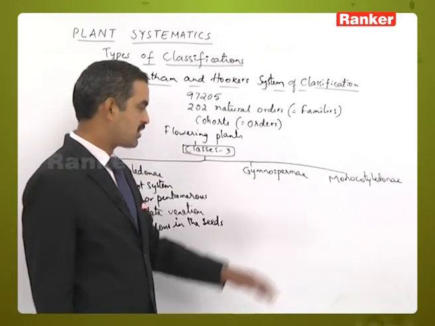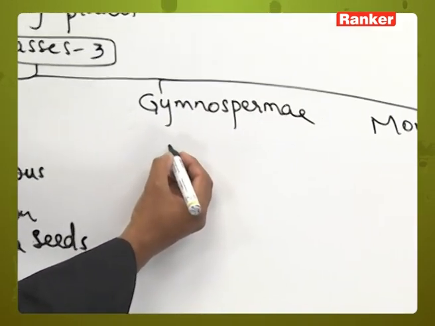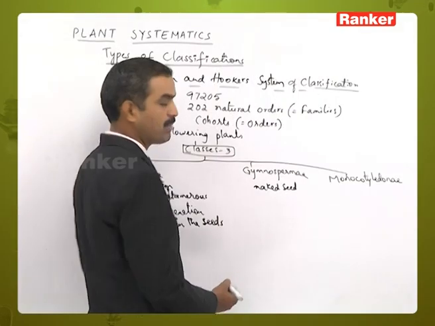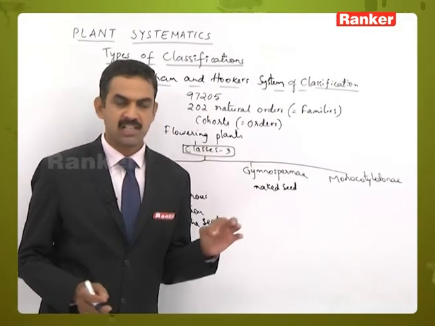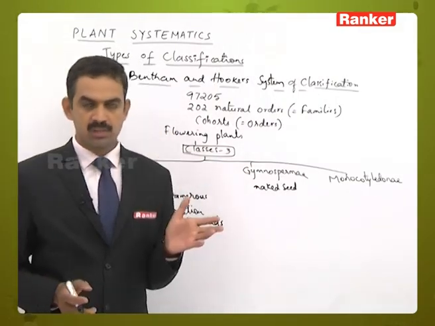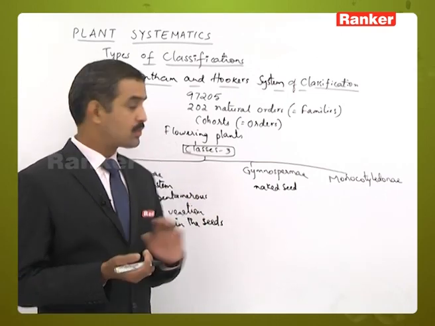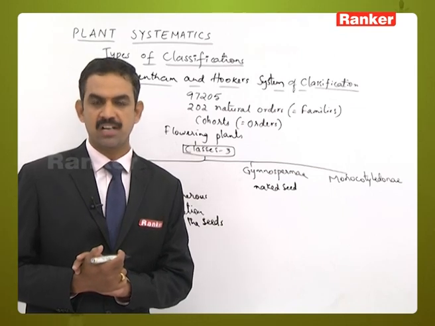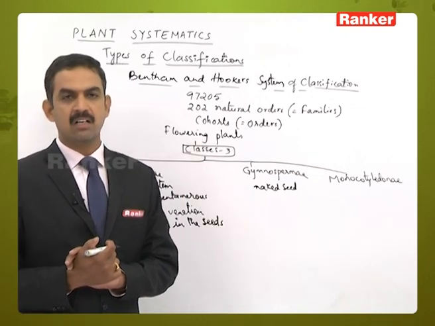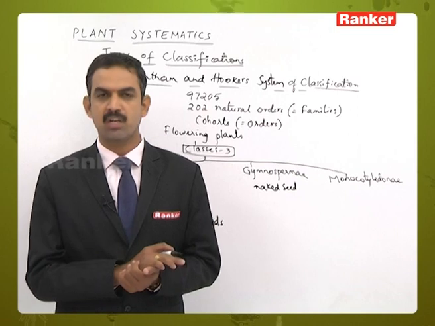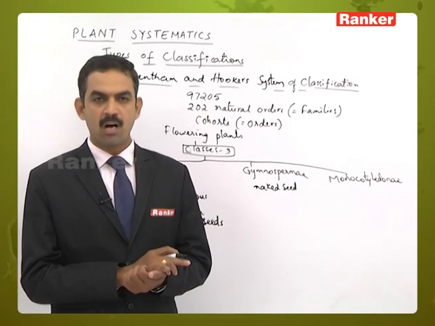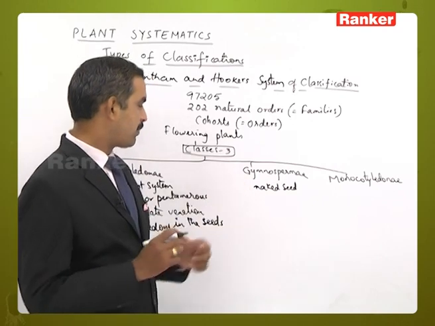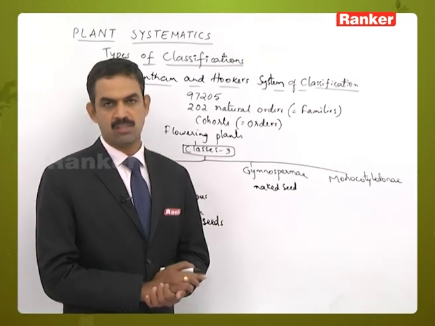Now let us come to gymnospermae. We know that gymnosperms are the naked seed containing plants. They contain ovules, but the ovary is absent. Ovules are converted into seeds as a result of post fertilization changes, and the seeds are directly exposed to the environment because they do not have a pericarp surrounding the seed. This type of flowering plants, where naked seeds are present, are called gymnosperms.